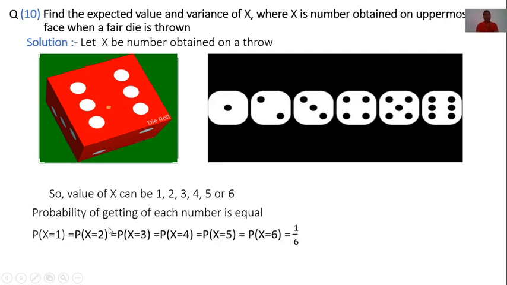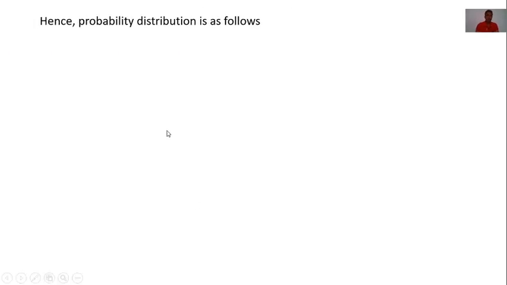The probability of getting each number is equal. Therefore, P of 1 is equal to P of 2 is equal to P of 3 is equal to P of 4 is equal to P of 5 is equal to P of 6 is equal to 1 by 6. The probability of each number is 1 by 6. Therefore, the probability distribution is as follows.